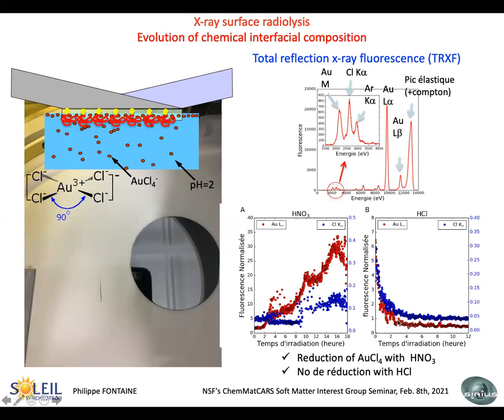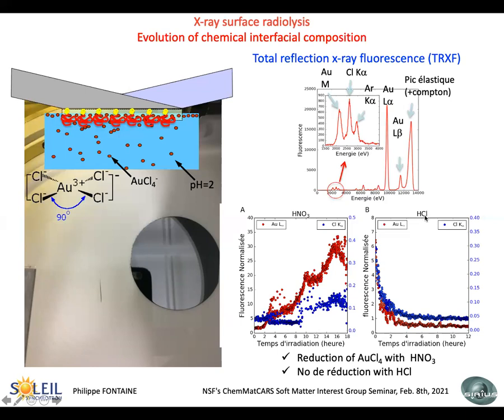And nothing happened, in fact, just a little decrease, but the two signals are equivalent, and we cannot say that there is something happening in this system, except a small decrease that we don't explain so much, but okay.